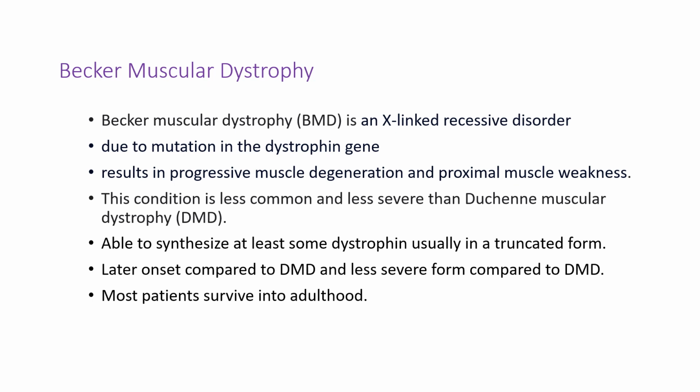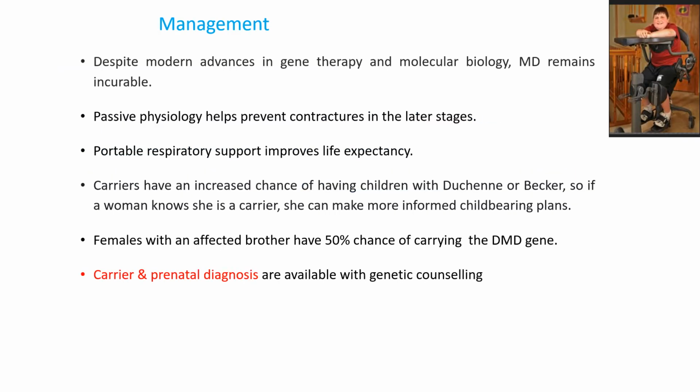It has a later onset compared to Duchenne muscular dystrophy, and it is a less severe form. Most patients survive into adulthood. Despite modern advances in gene therapy and molecular biology, muscular dystrophies remain incurable. Passive physiotherapy helps prevent contractures in the later stages, and portable respiratory support improves life expectancy.